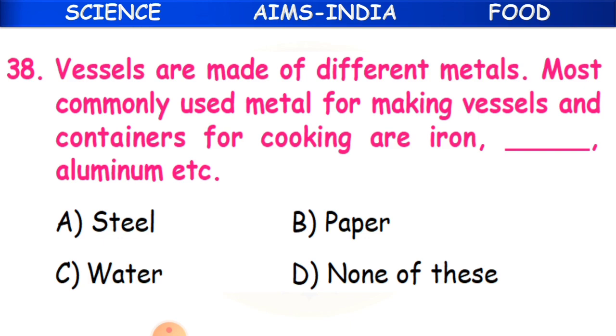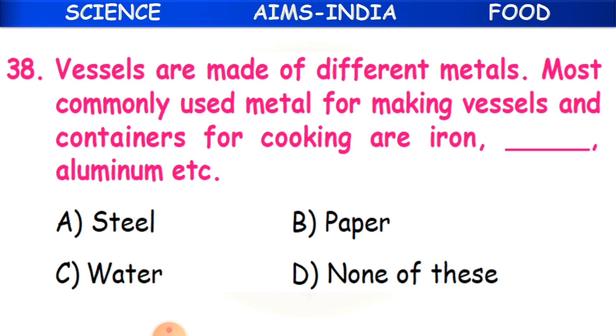Vessels are made of different metals. Most commonly used metal for making vessels and containers for cooking are iron, dash, aluminium, etc. As we learnt, vessels are made of different metals. So what are they?